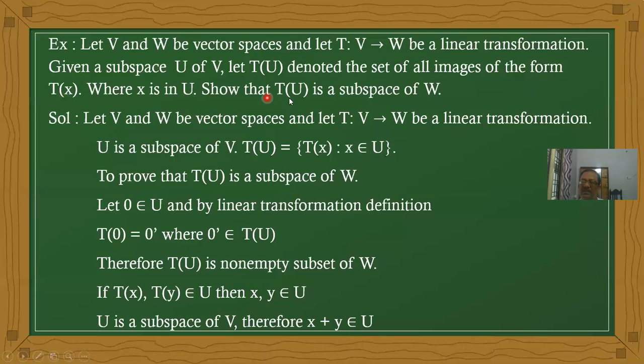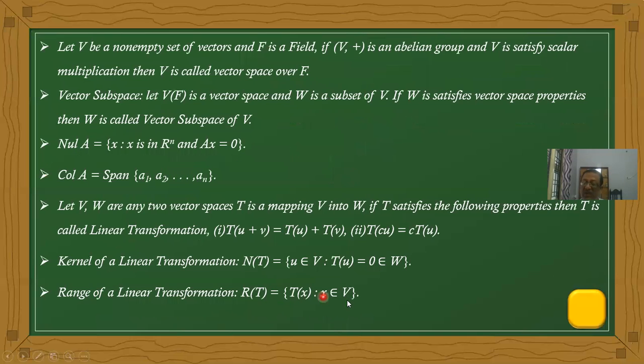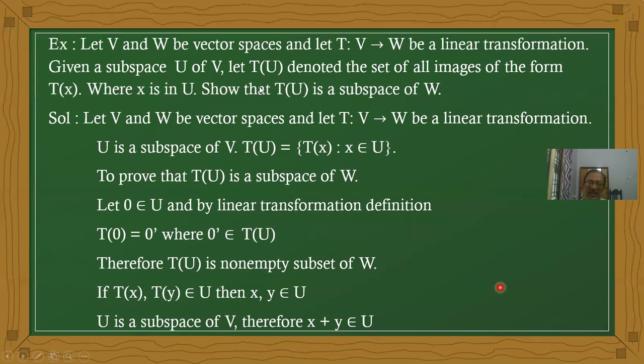In the previous class, we discussed this range set. It is also a subspace. For the range of a linear transformation, if you observe the definition, x belongs to the vector space V, the domain elements, each and every element. Now in this problem, we are taking a subspace of V, a subspace from V.